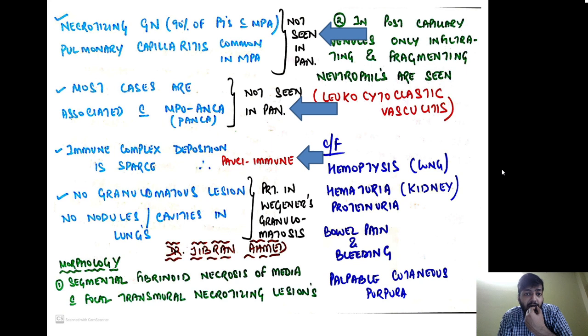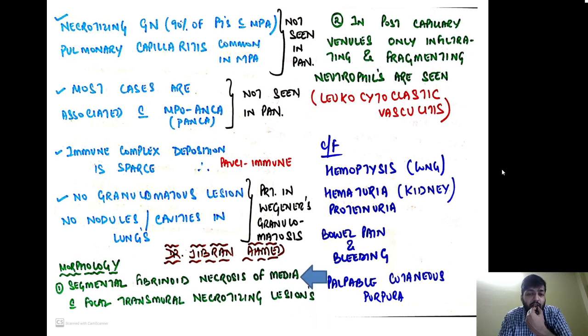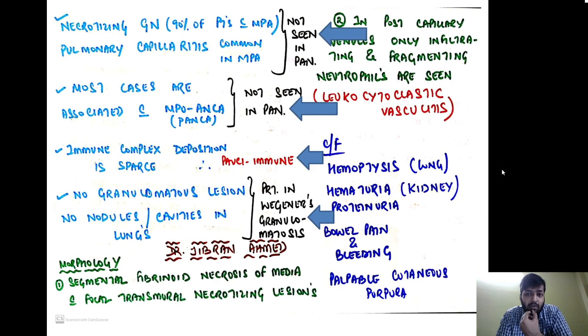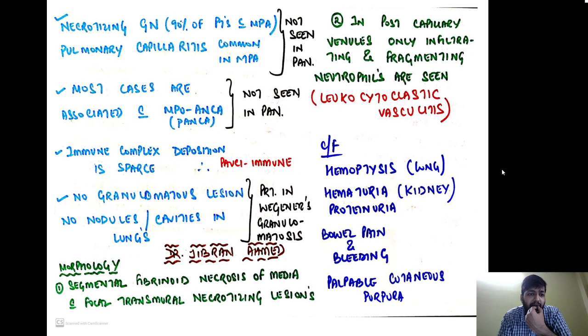In the first classification I have already shown you. There is no granulomatous lesion, and no nodules or cavities are present in the lung, which is present in vaginous granulomatosis. So there is also one condition called vaginous granulomatosis, with which we have to differentiate. In case of vaginous granulomatosis, we are having granulomatous lesion and we are having nodules and cavities, which is absent in case of MPA. So this is all about your MPA.